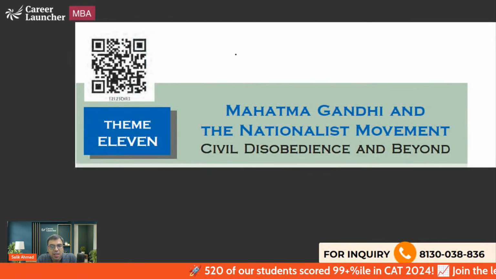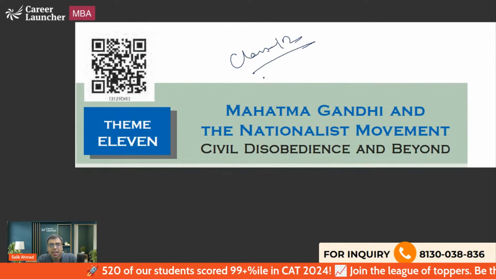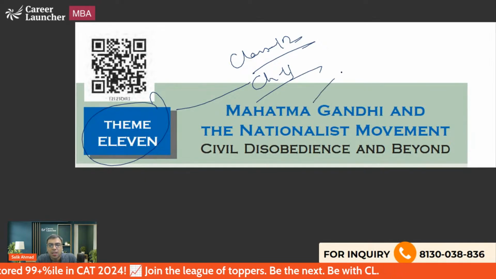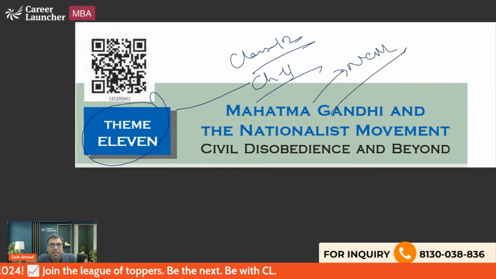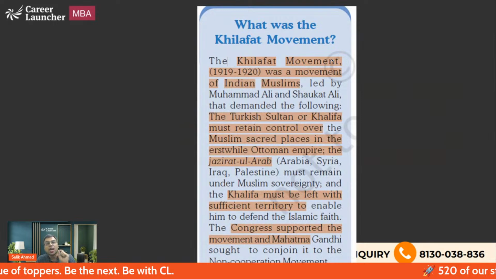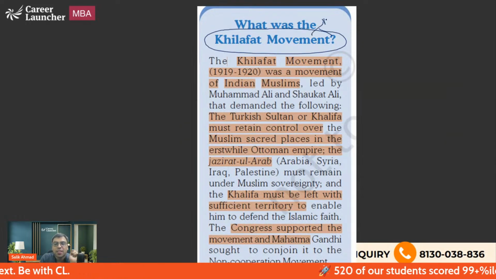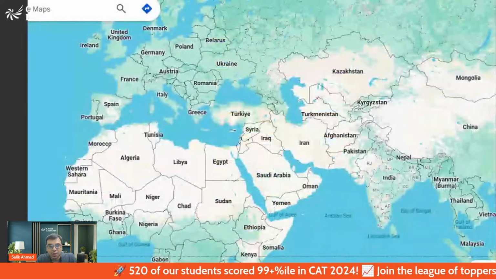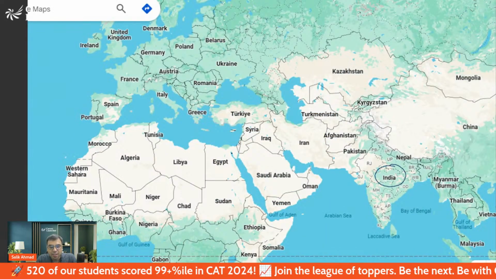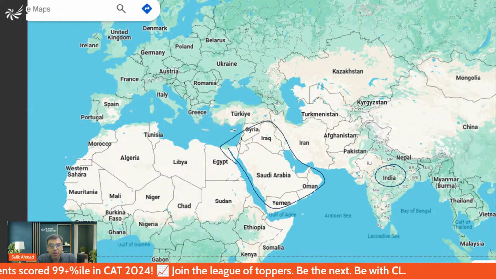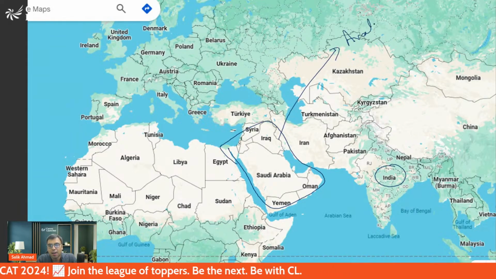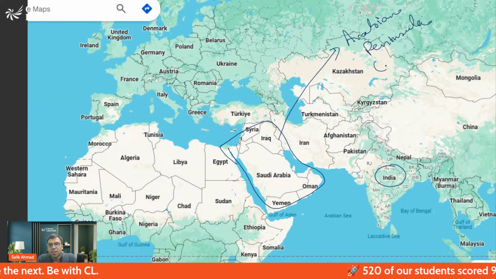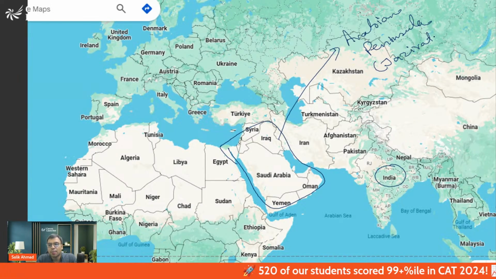This is the class 12 history NCERT book, chapter 11. It talks about Mahatma Gandhi and the national movement. In the beginning of the chapter, it talks about the non-cooperation movement, and in that, the Khilafat movement was a part of the non-cooperation movement. Now what is that? You have to understand the concept of Jaziratul Arab. This is India. This region is what we call the Arabian Peninsula, which in Arabic is called Jaziratul Arab.